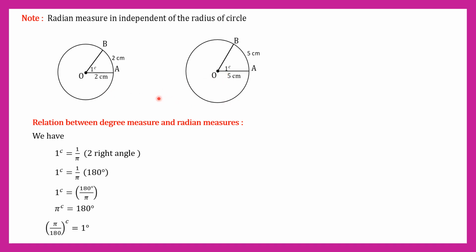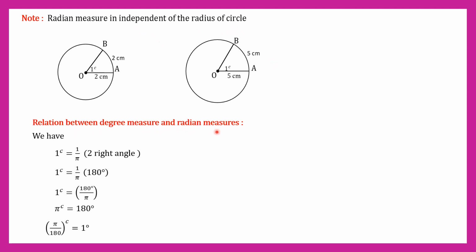Here are two circles with different radius, but the angle is 1 radian. Hence, this 1 radian angle is independent of the radius of the circle.